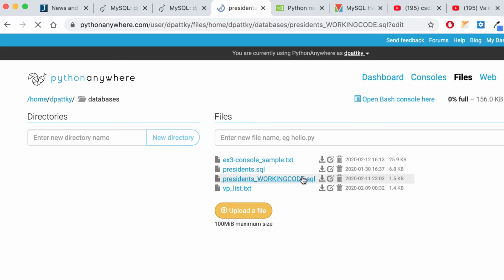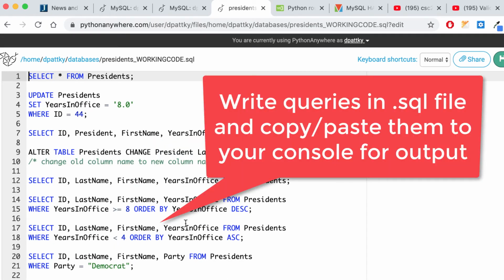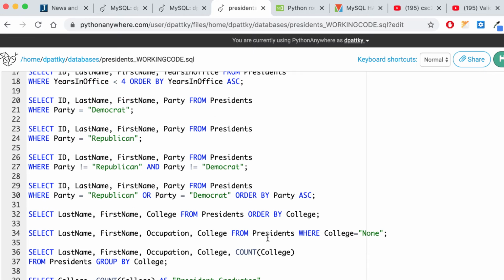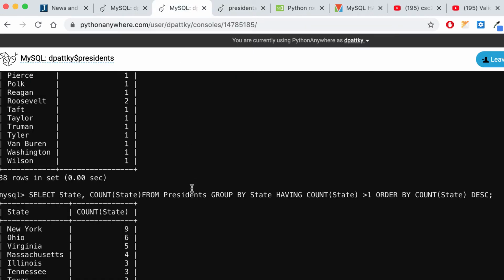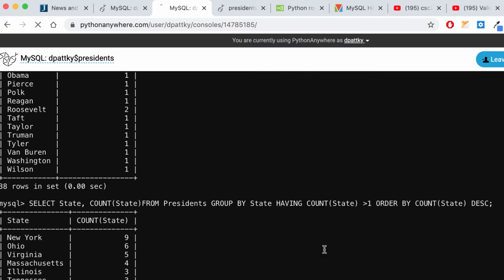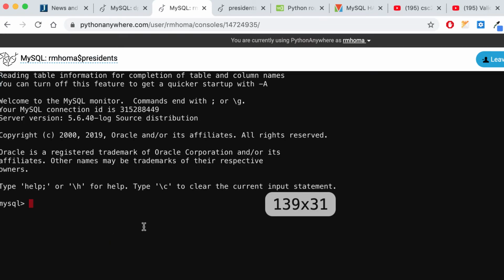So for your working code, write your queries here. That way you can copy your queries and paste them into the console when you're working. And then if there's ever a problem, you have them here. You have all your queries saved. This is really your work. If anything happened, you're just losing your output. If I look at a student's work and I go, wait a minute, where's your output? You could say, oh, I have it saved in a text file.